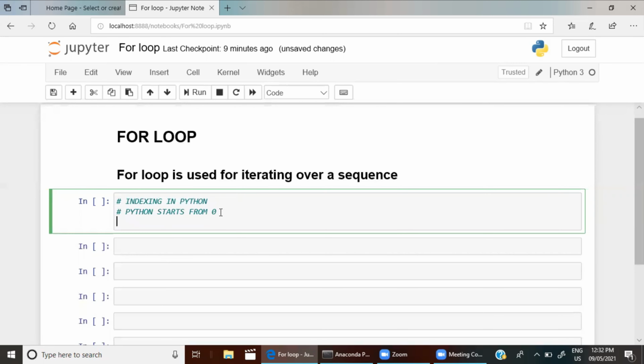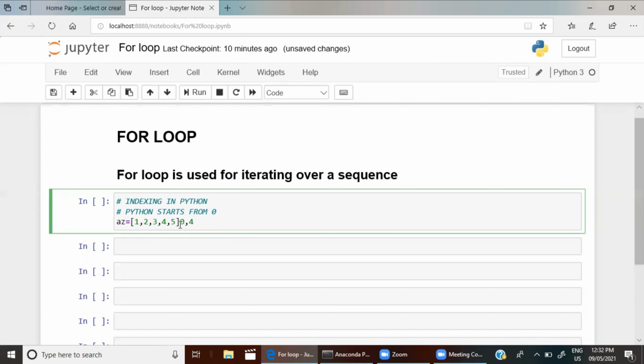Suppose you have something like a is equal to a list which has the numbers 1, 2, 3, 4, 5. And the indexing means this is a[0]. In Python, as I said, Python starts from 0. So this is the 0th element, first element, second element, third element, and then fourth element. So totally you have 5 numbers, but in Python we say it is 0 to 4.